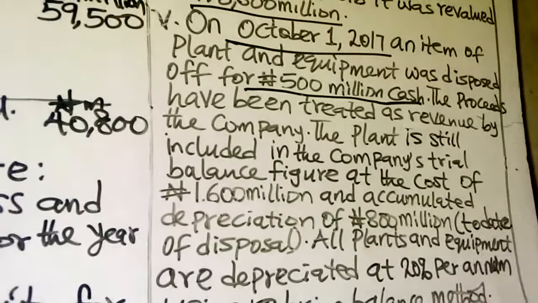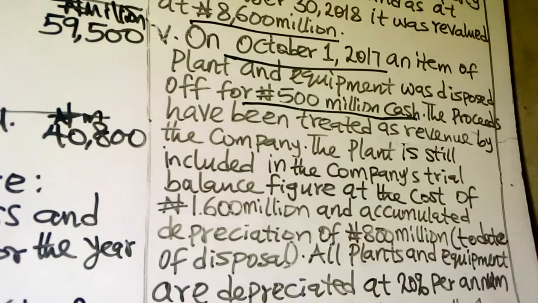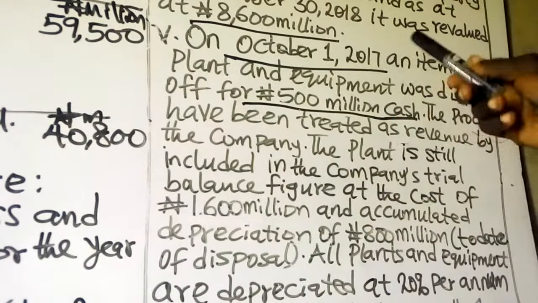On October 1st, 2017, an item of plant and equipment was disposed of for 500 million cash. That is the disposal of property, plant and equipment. There is one important accounting concept known as the realization concept. You recognize profit or loss when an asset is sold or services are provided.